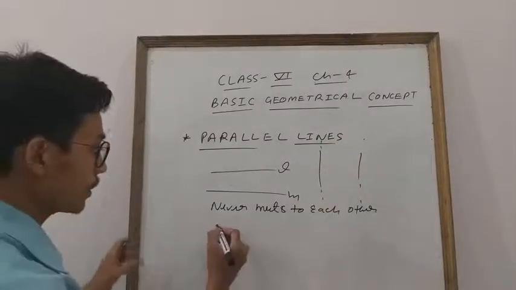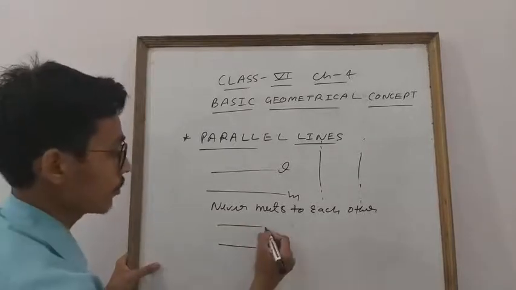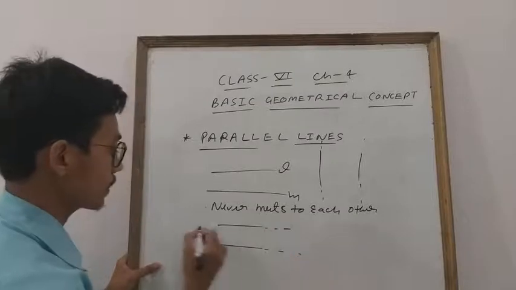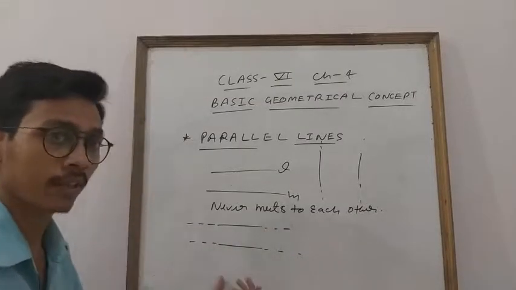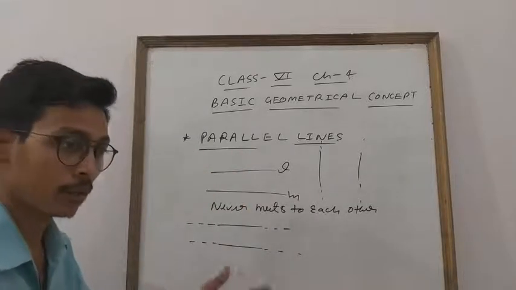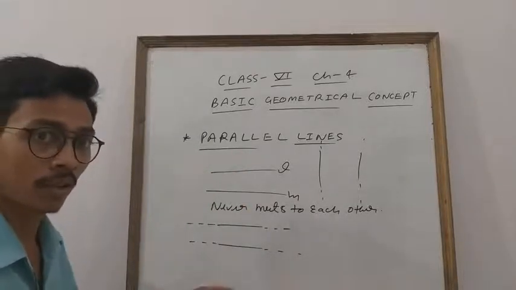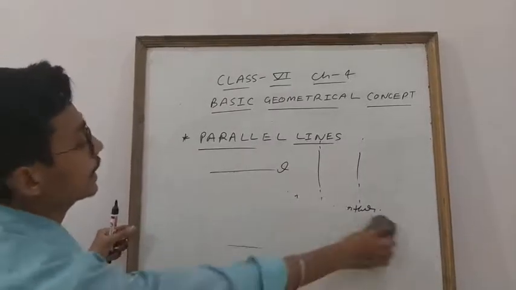Clear? For example, like these are your two lines, parallel lines. If you increase toward this side, and toward this side, and toward this side, they will never meet each other. Clear? So they are known as parallel lines. So many examples you will find around you. Chaliye, so this is your parallel lines done.